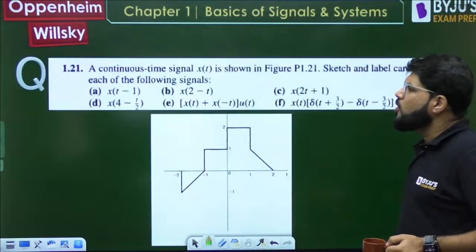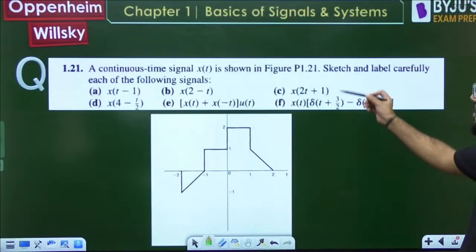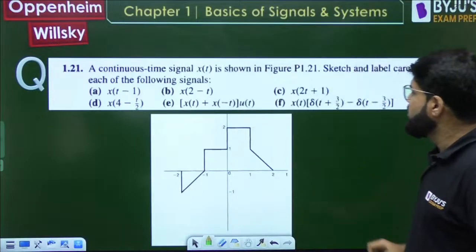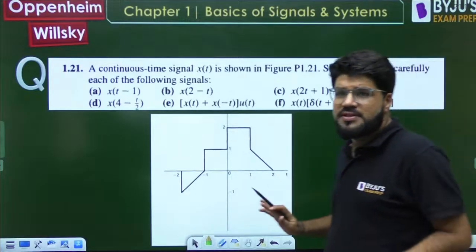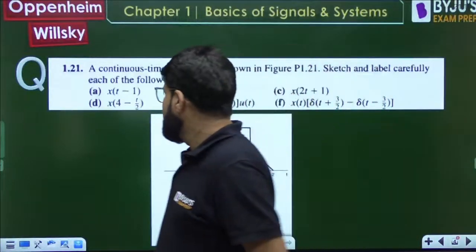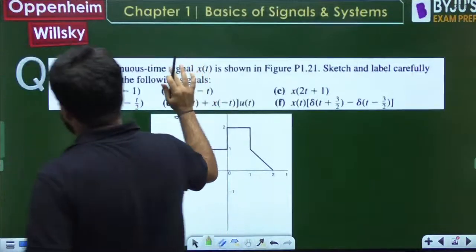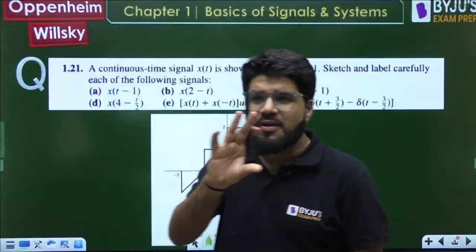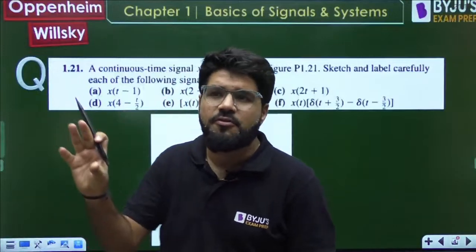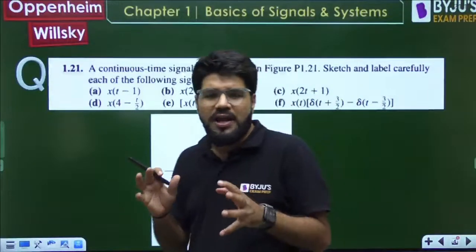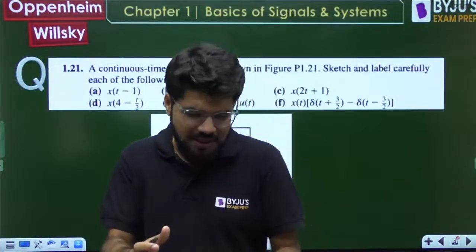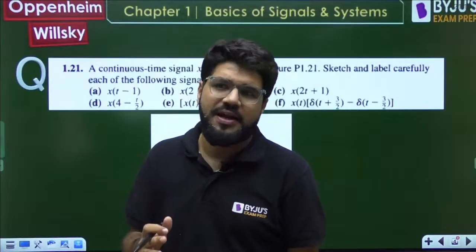So number 1: a continuous-time signal is as shown in figure P1.21. Sketch and label carefully each of the following signals. The questions of the book look like a conventional format, sketch this, label this, but you know what you require for GATE. We will solve it to the extent that is sufficient and relevant for the GATE exam.